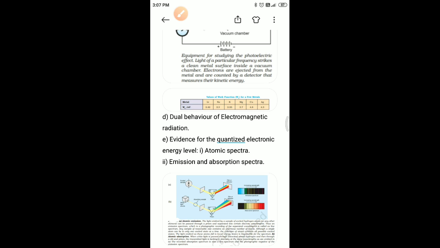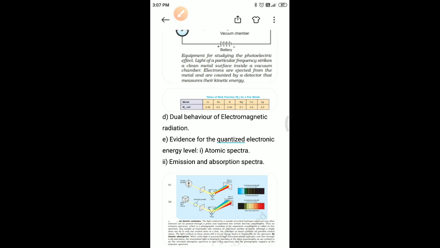The third problem: when electromagnetic radiation of wavelength 300 nanometer falls on the surface of sodium, electrons are emitted with a kinetic energy of 1.68 × 10^5 joule per mole. What is the minimum energy needed to remove an electron from sodium? And what is the maximum wavelength that will cause a photoelectron to be emitted? Here we have to calculate two quantities.